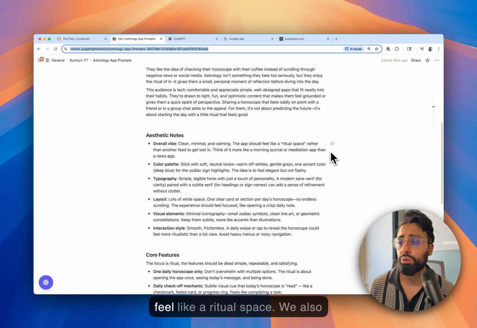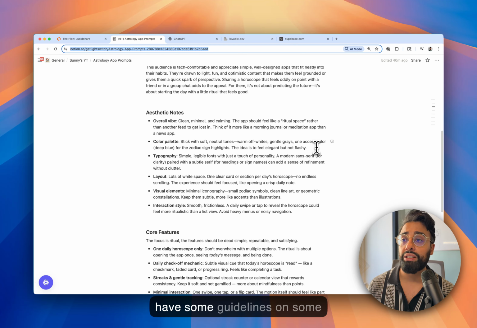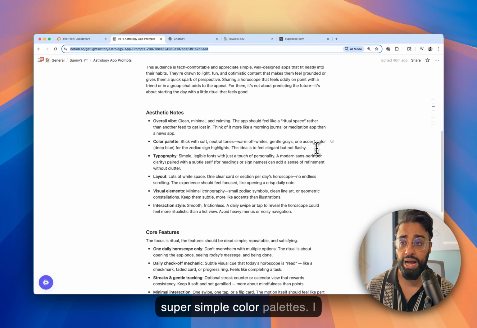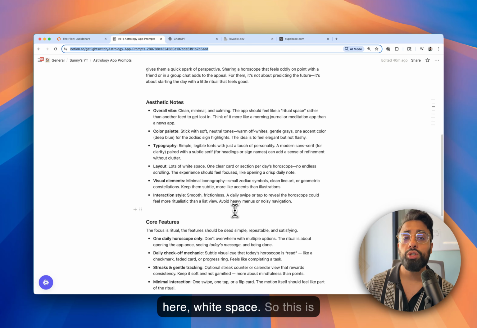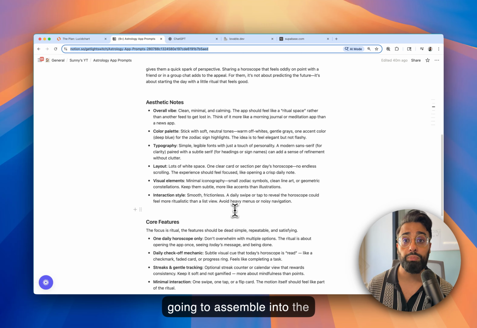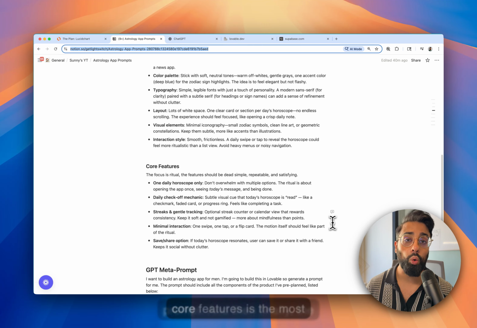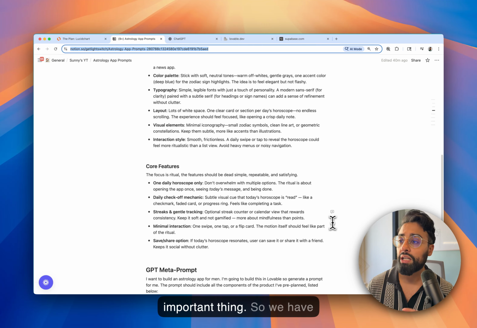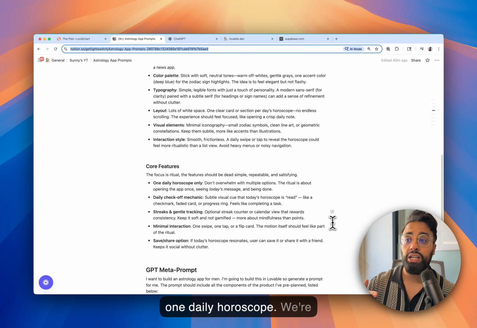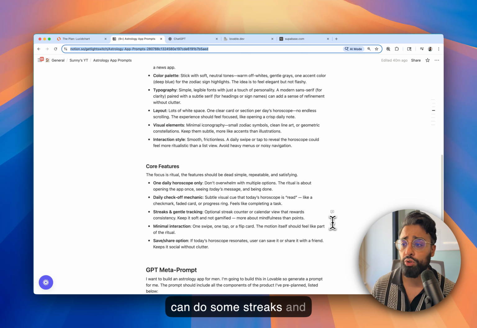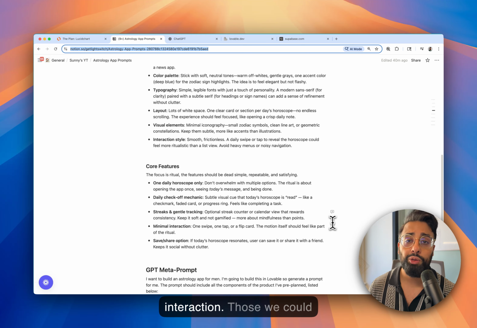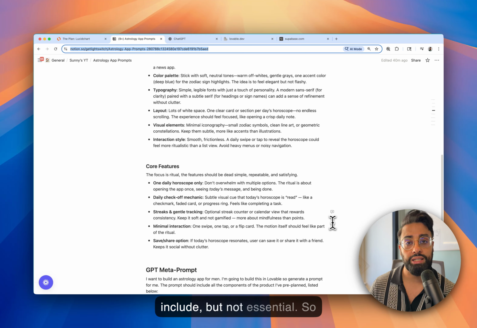Calming, it should feel like a ritual space. We also have some guidelines on some super simple color palettes. I like to keep things very muted a lot of times, very clean fonts, white space. So this is giving us some guidance around aesthetics that we're going to assemble into the prompt. And then finally, the core features. This is the most important thing. So we have one daily horoscope. We're keeping this dead simple. We can do some streaks, some gentle tracking, minimum interaction. Those we could include, but not essential.